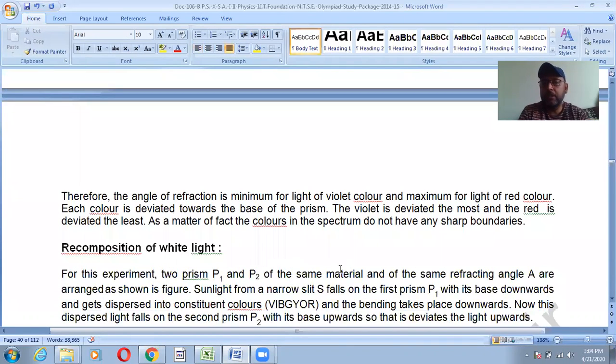Therefore, the angle of refraction is minimum for violet light and maximum for red light. Because of this, violet is deviated most, whereas red is deviated least. This is why danger signals are red in color. They use red because it is scattered least.